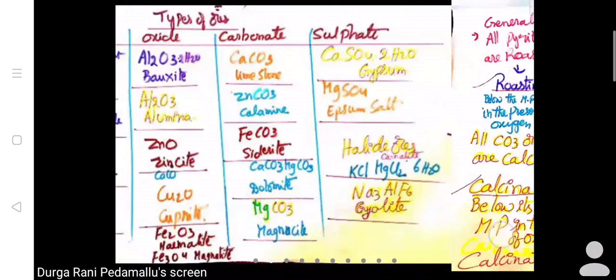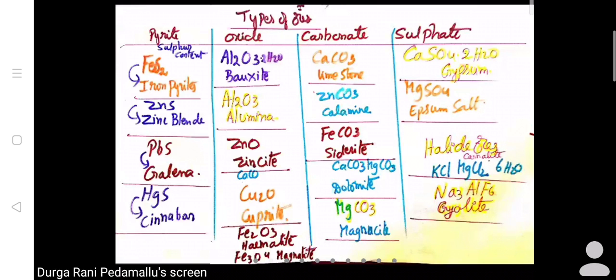The ore of zinc is calamine. Carbonate ore of zinc is calamine, not another name. Normally, zinc metal is available in pyrite, meaning sulfide ore form, and carbonate ore form. Two different forms are available in nature.